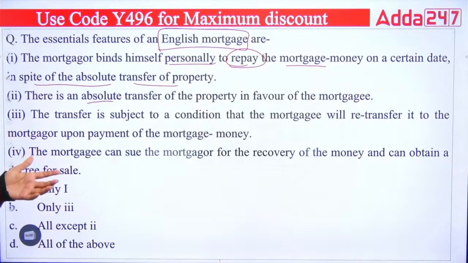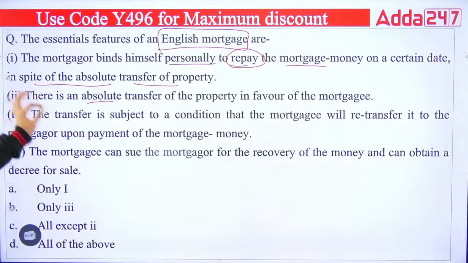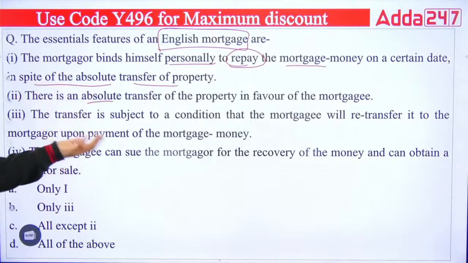So the essential features of an English mortgage: the mortgager binds himself personally to repay the mortgage money on a certain date that has been given to you, and in spite of the absolute transfer of property, you have to make the payment. Second is also true, that there is an absolute transfer of property in favor of the mortgagee, like you have to give the property transfer to the bank. Then the transfer is subject to the condition that the mortgagee will retransfer it to the mortgager upon payment of the mortgage money. So it's very obvious.